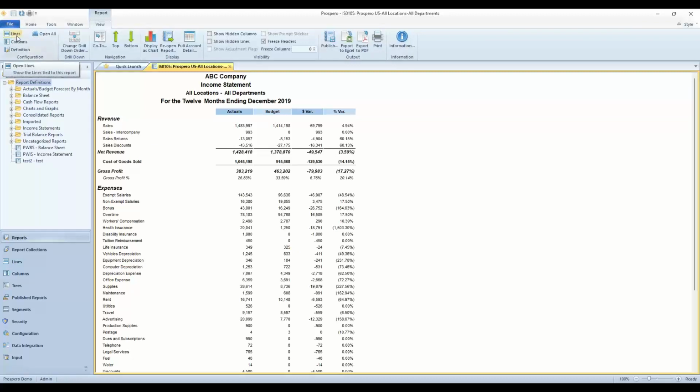This opens up the line set it uses. This opens up the column set. This opens up the report definition itself. So when I look at the line set, I want to mention that this is a very lengthy list of accounts here. In the line set we're going to look at, we do have the rows detailed from the revenue header row all the way down to the expense row. All those are detailed individually in the line set.